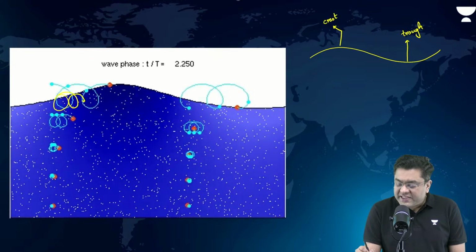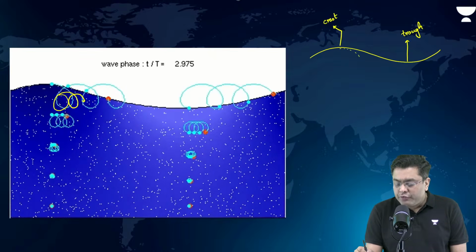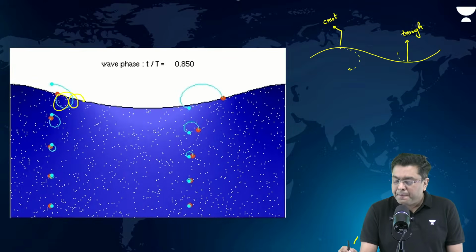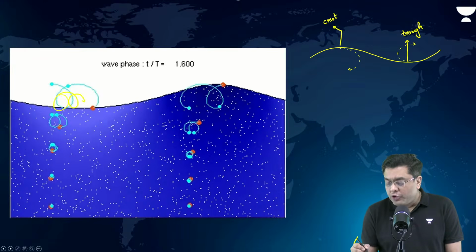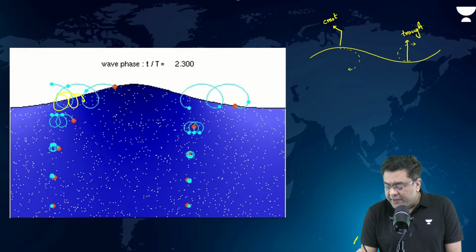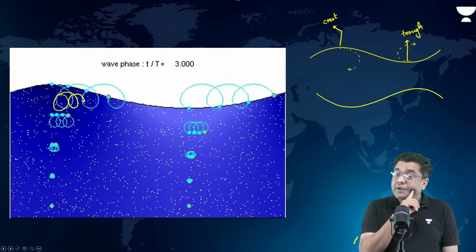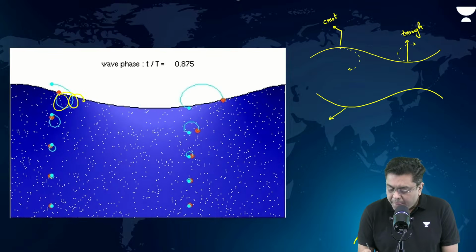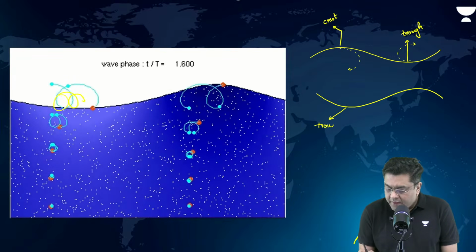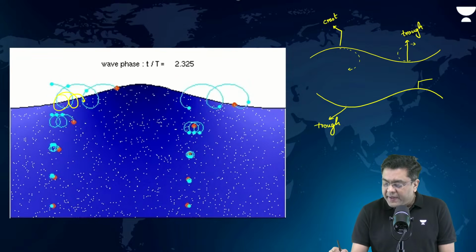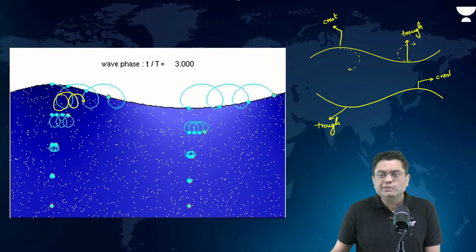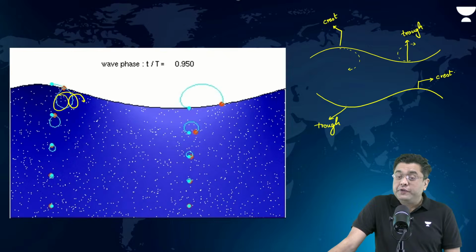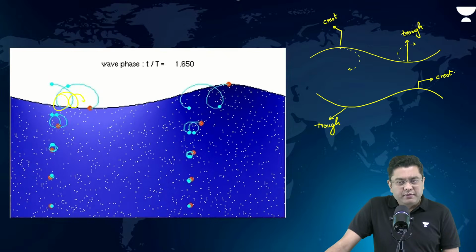But this portion which has risen up will also tend to fall down. This portion which has fallen down will tend to rise up. So eventually, what you come across is that after some time, the wave motion will be like this. So the crest will be replaced by a trough and a trough will be replaced by a crest. So this is the repetitive motion associated with that of a wave.